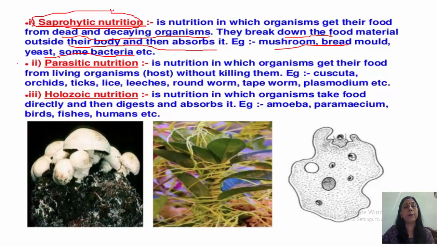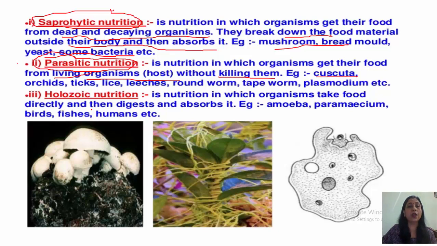Now second is parasitic nutrition. As the name suggests, parasite means the organism gets its food from a living organism. In saprophytic nutrition, they get food from dead and decaying organisms, whereas in parasitic nutrition, they get their food from the living organism. The living organism from which they get the food is known as the host, and they don't kill it. It is without killing them.